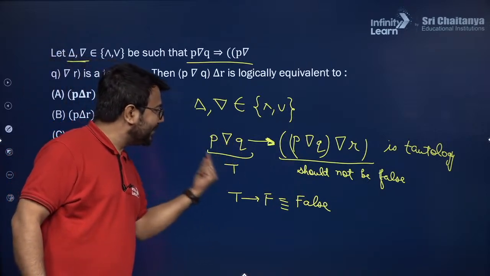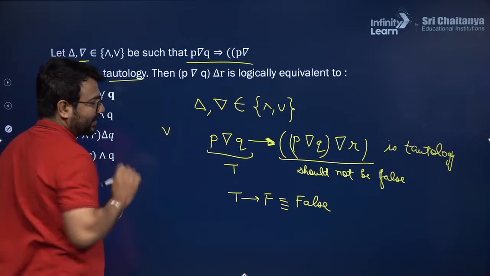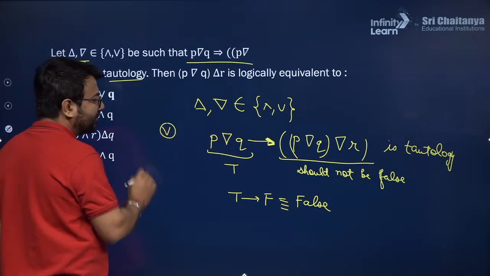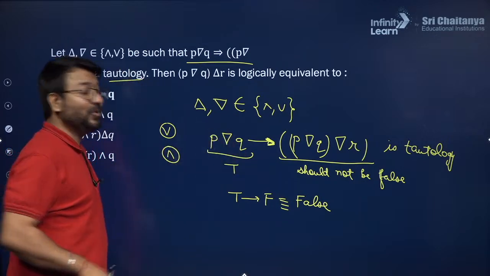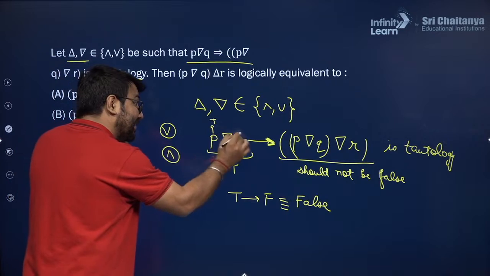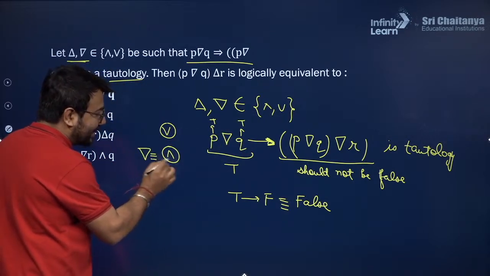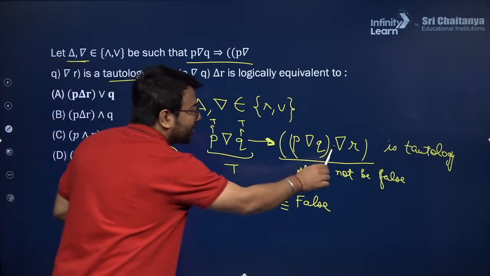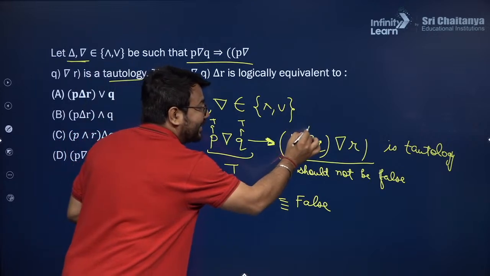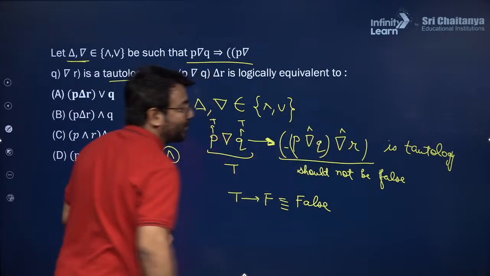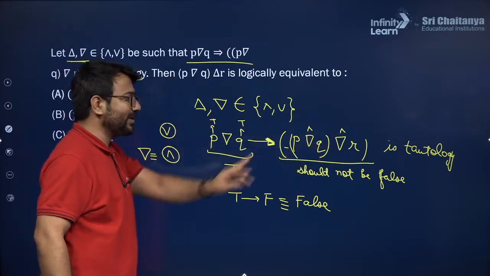So how will you make this true? Suppose you consider an OR operator, or let us talk about if you consider an AND operator. This particular statement will only be true when P is true and this is also true. So I am considering this inverse delta as the AND operator. So here also we have inverse delta, here also we have inverse delta, and here also I am writing the AND operator. Do you think that for every P, Q, R, this is a tautology?